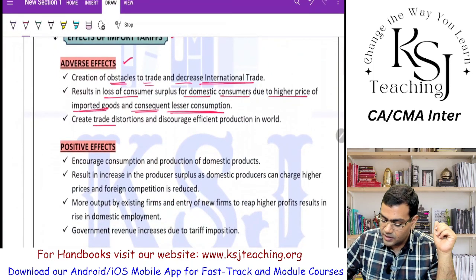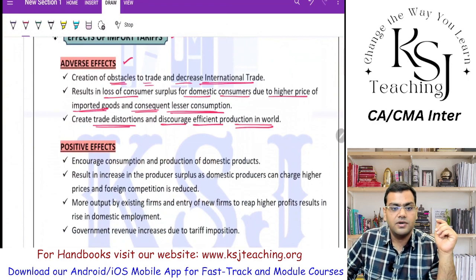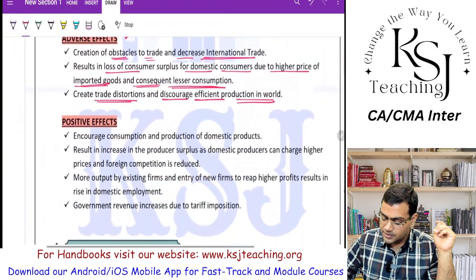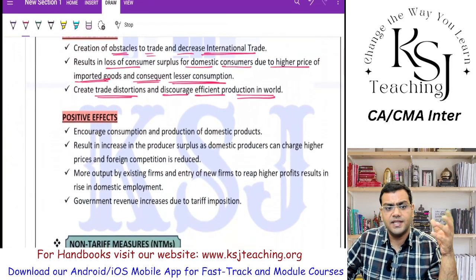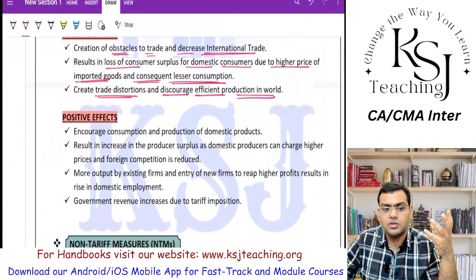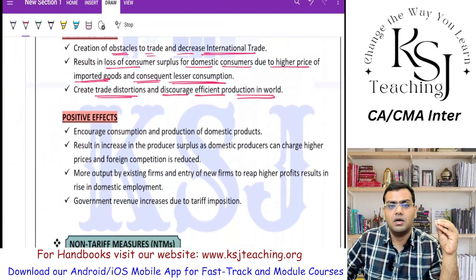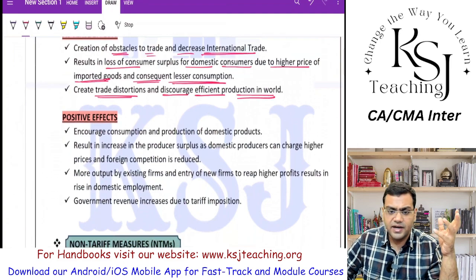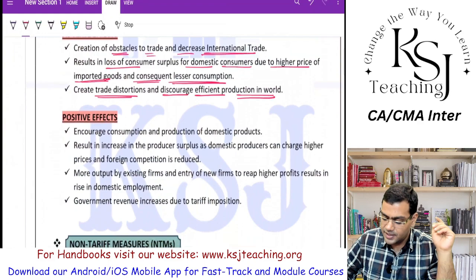They create trade distortions and discourage efficient production in the world. Trade distortions will be there, efficient production will be impacted, right? Obviously, when there are tariffs, people don't want to import the goods, people don't want to export the goods. There will be no free trade. Free trade is anyhow not good, but easy trade, right?